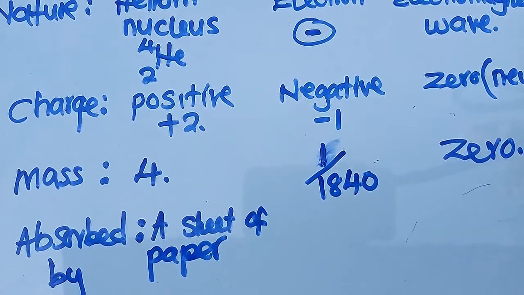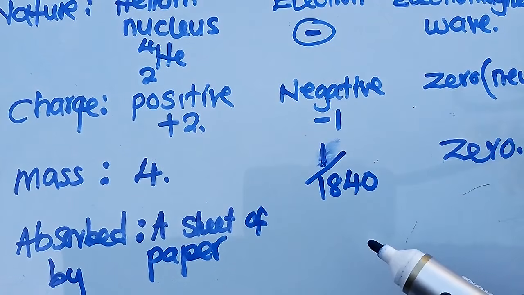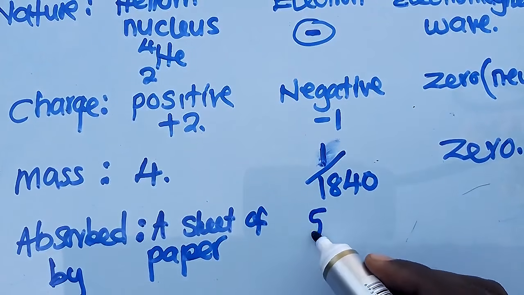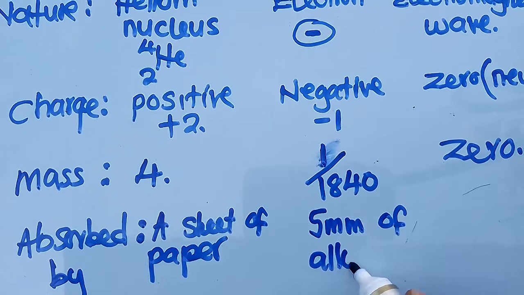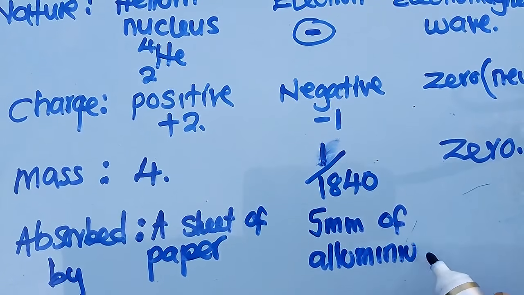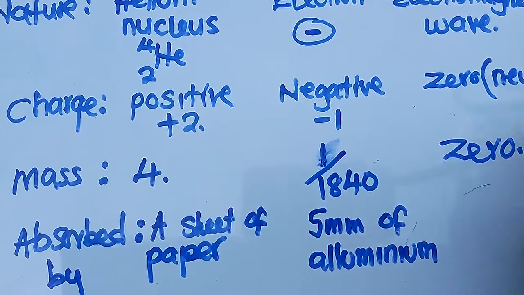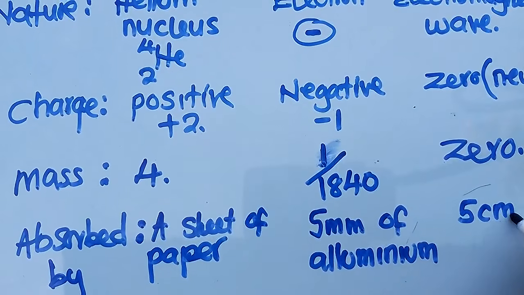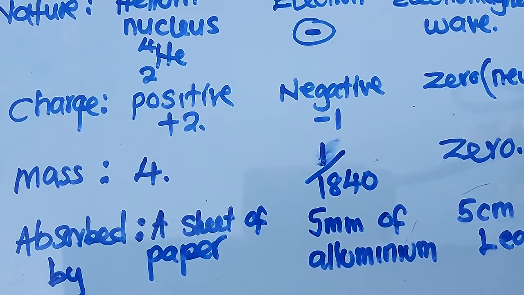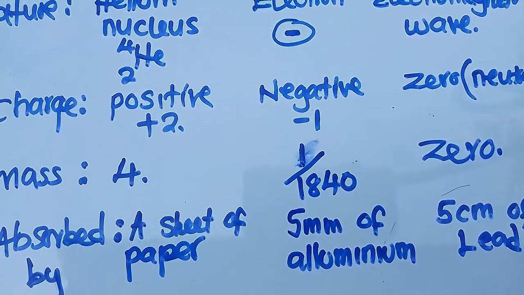Then we go to a beta particle. Where can we absorb a beta particle? A beta particle can be absorbed by 5 millimeters of aluminium. This is what you need to know and understand. We go to the last one, which is a gamma ray. For a gamma ray, we use 5 centimeters of lead. These are what you need to know.